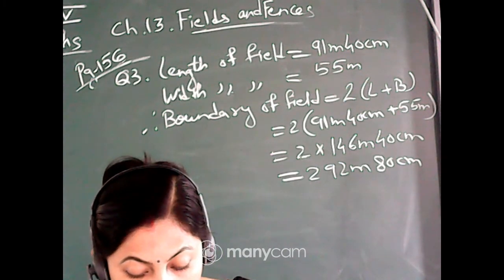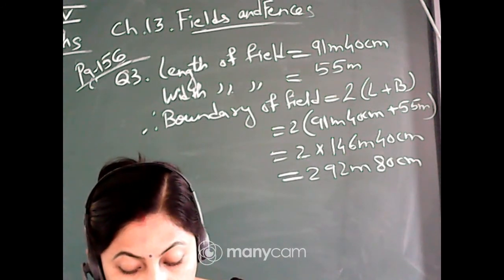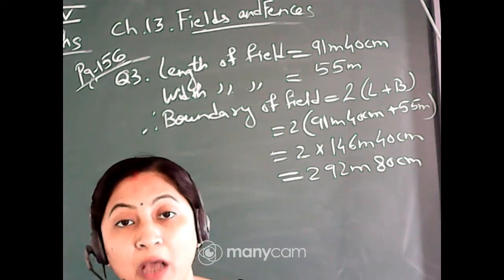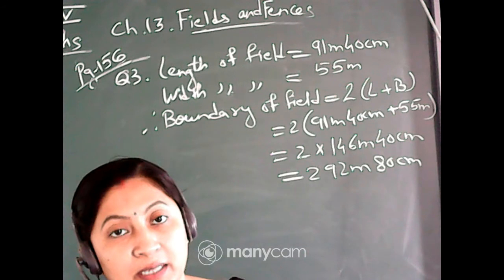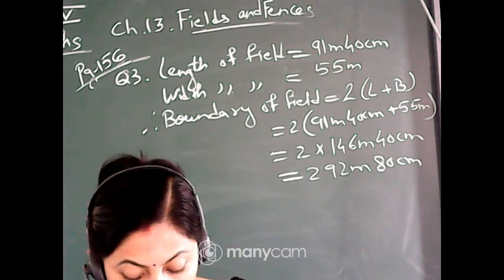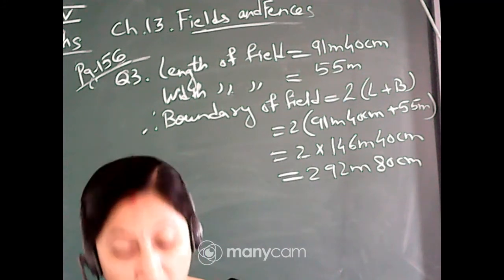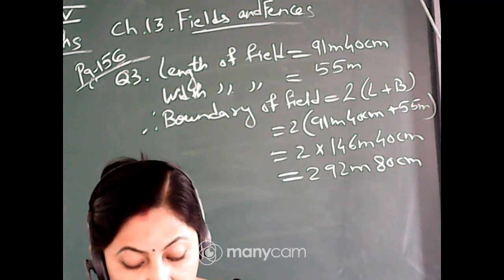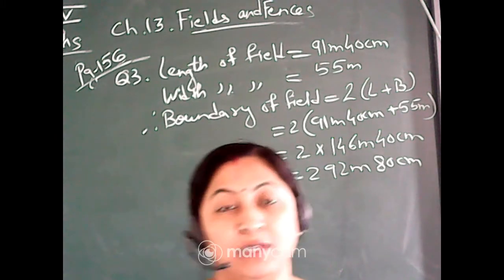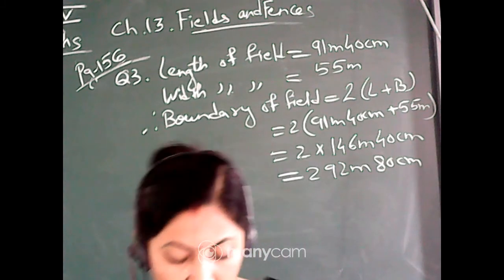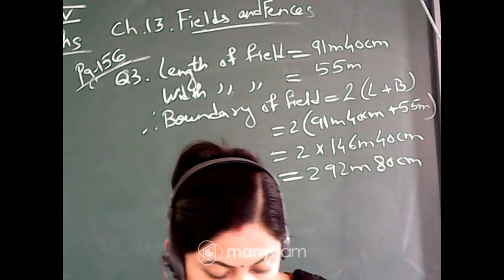Which is the biggest leaf in this picture? You have to tell which one is the biggest leaf in this picture. So the same process, you will count the squares. The leaf which has the maximum number of squares is the bigger leaf. And the leaf which has the minimum number of squares is the smaller leaf. So you just write A, B, C, D on the 4 leaves, and then you find out which leaf has the maximum number of squares and write it as the bigger leaf. Okay. This activity you will do on your own.